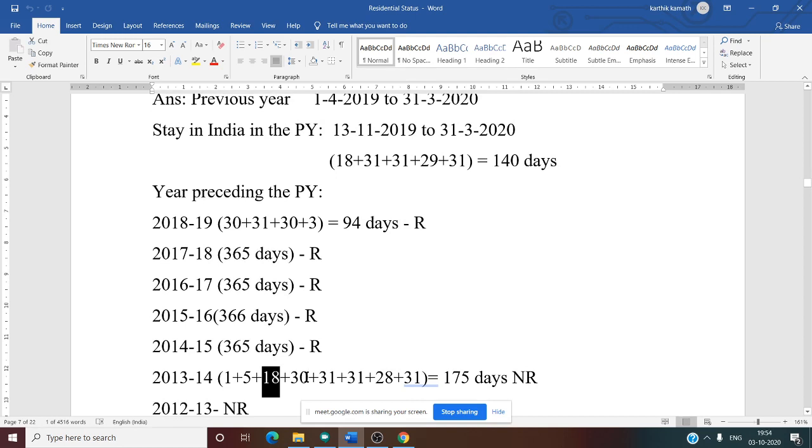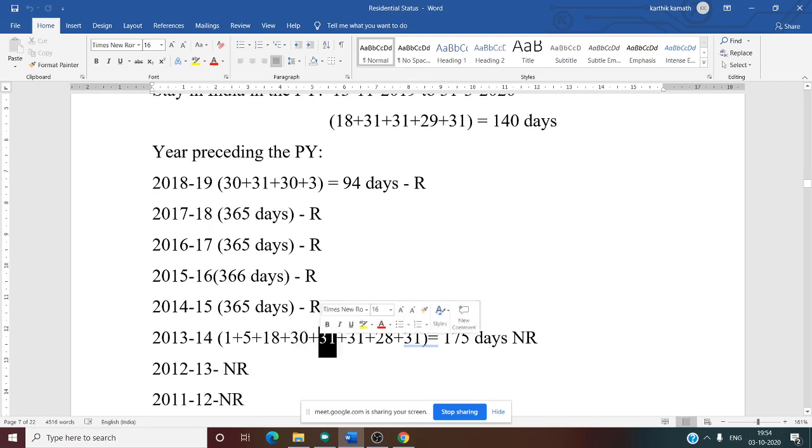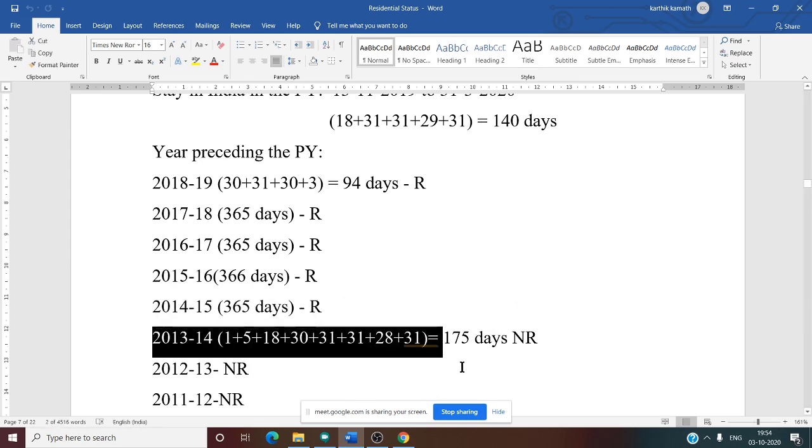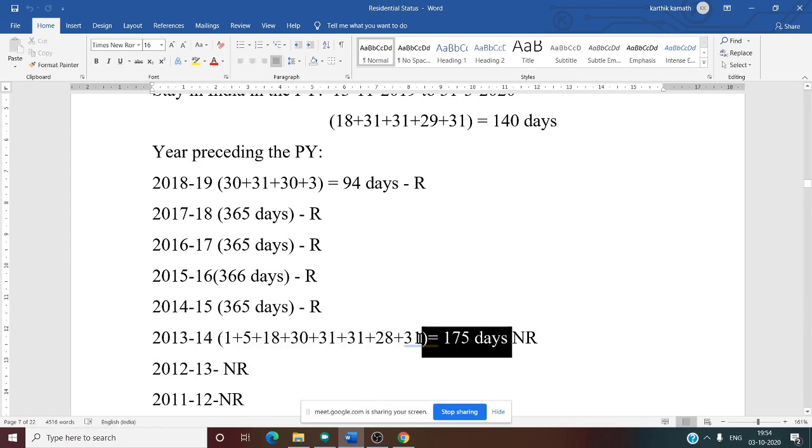So after that, what about November? November he was there, 30 days. December 31 days. January 31 days. February 28 days. March 31 days. So if you make the total of all these things, it will be 175 days.